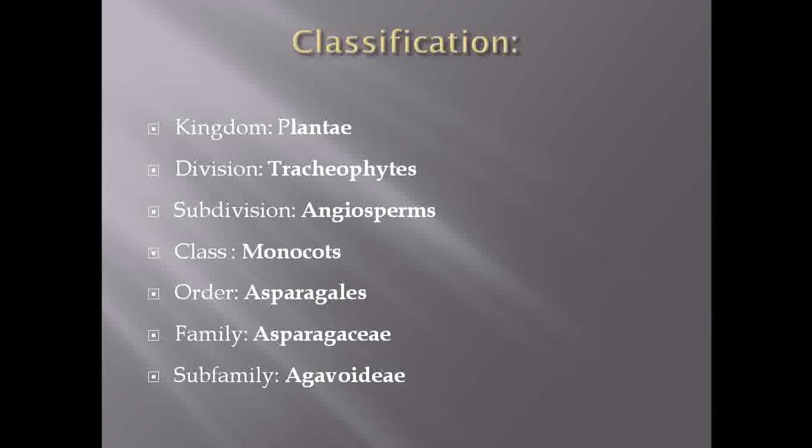This family belongs to kingdom Plantae because they are chlorophyll bearing plants. It belongs to division Tracheophytes because they show the presence of a well developed vascular system. Then it belongs to subdivision Angiosperms because the ovules are enclosed in the ovary wall, and they show the presence of double fertilization.